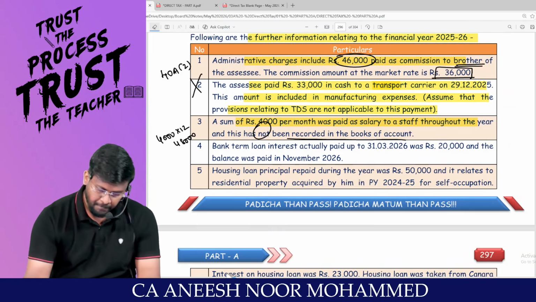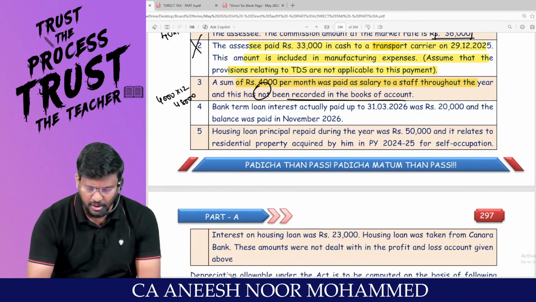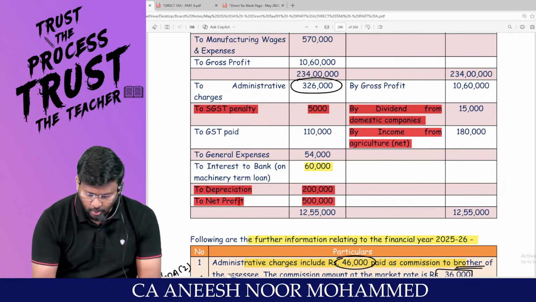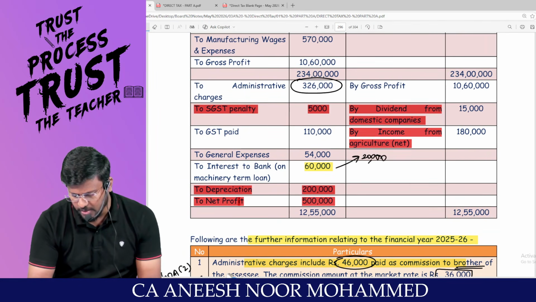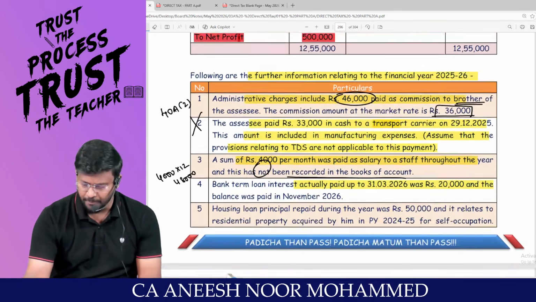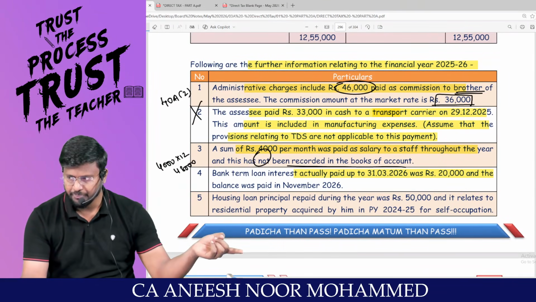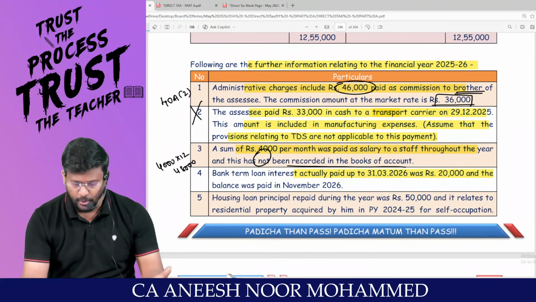Am I right? Bank term loan interest actually paid up to 31/3 was only 20,000. How much bank loan interest was debited to P&L? 60,000. Out of 60,000, only 20,000 has been paid till the end of the financial year. The balance 40,000 was paid only in November. November is a month after the due date for filing the return.